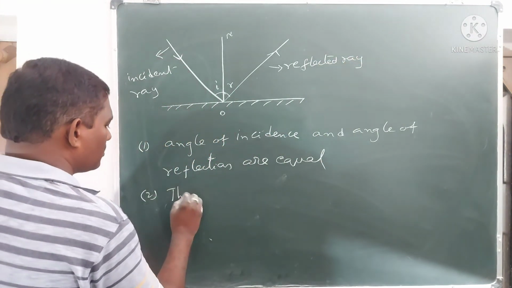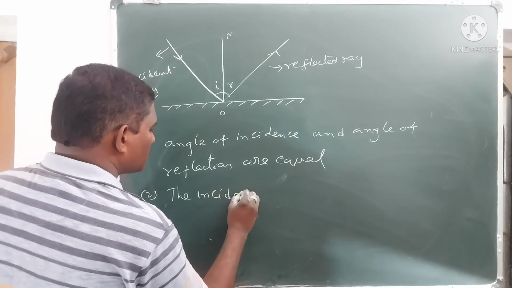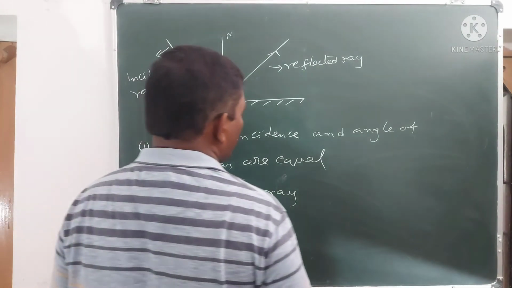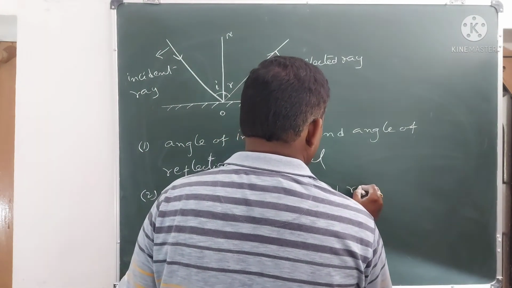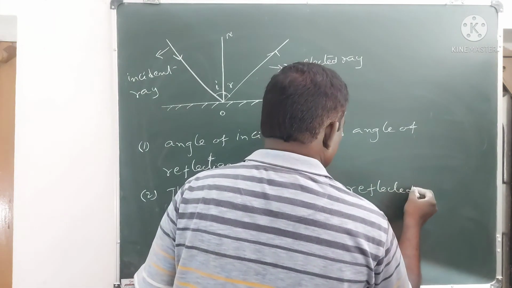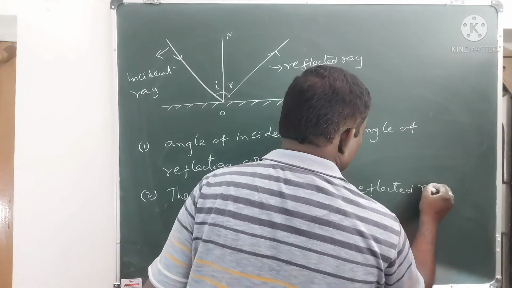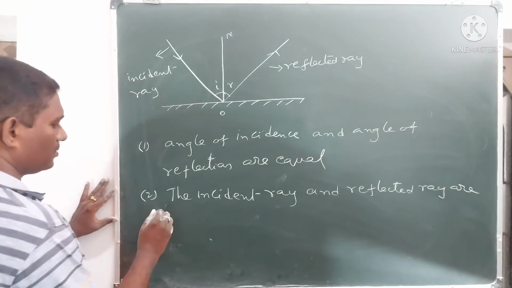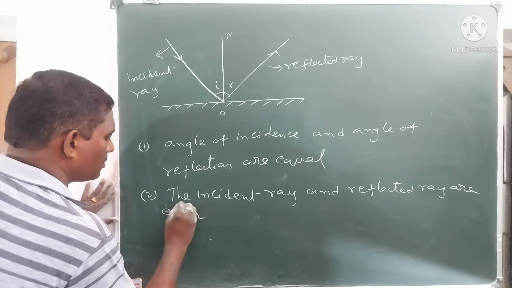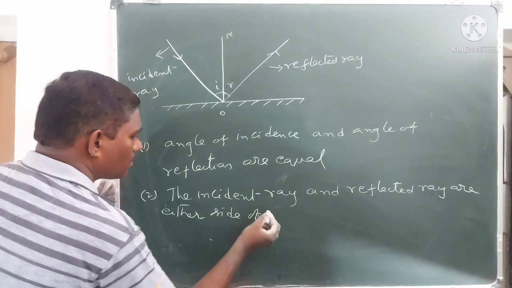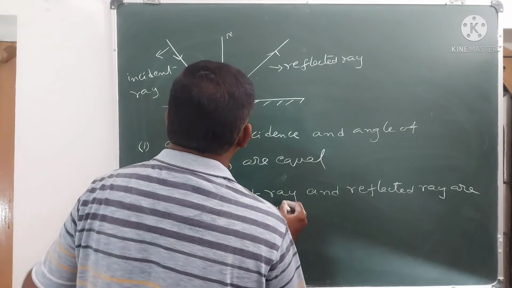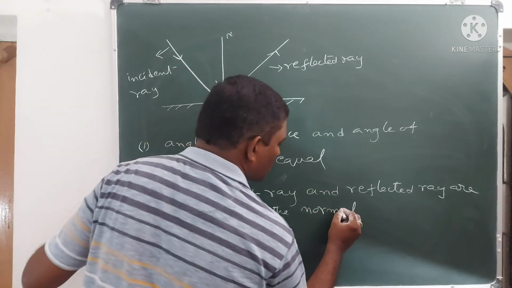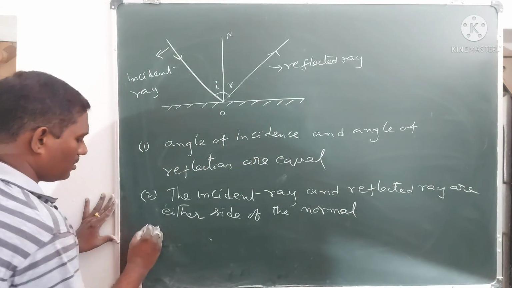The incident ray and reflected ray are either side of the normal.